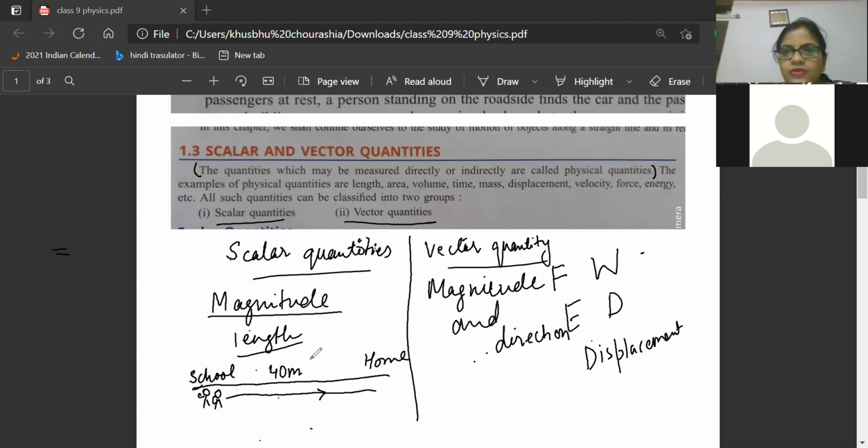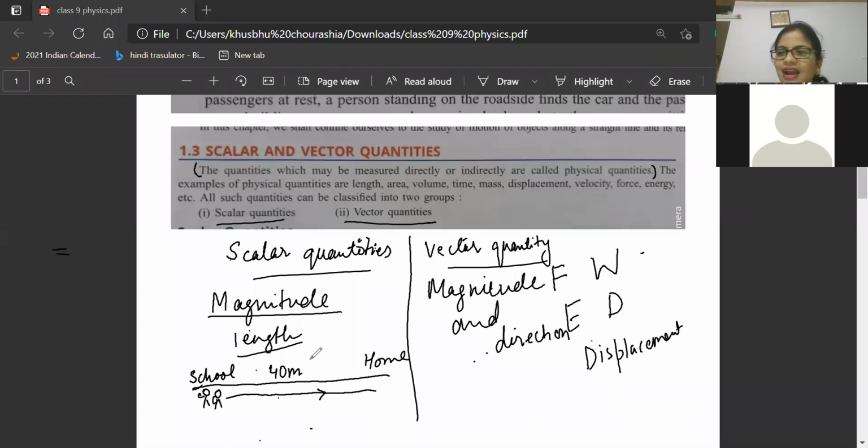Quickly tell me, children, how much distance have they covered? 40 meter. Avinash, always write the unit. Very good, Jiva. Very good, Praveen. Very good, Vishal. Beta, whenever you are writing physics, always write the unit. Kanishka, 40 meter. Super. This is what I'm wanting. Krishna, 40 meter. Perfect answer I need. So 40 meter you have moved.